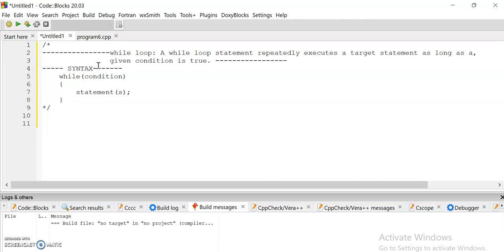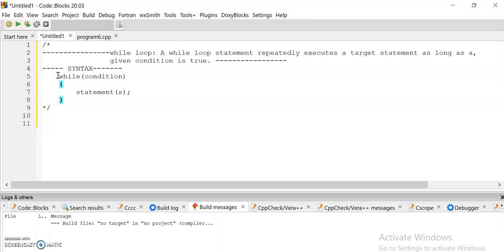Okay. So, what is a while loop? It is also a conditional statement. A while loop statement repeatedly executes a target statement as long as a given condition is true. That means if we want a set of statements to occur every time until the specified condition is no longer true, in that case we use a while loop.